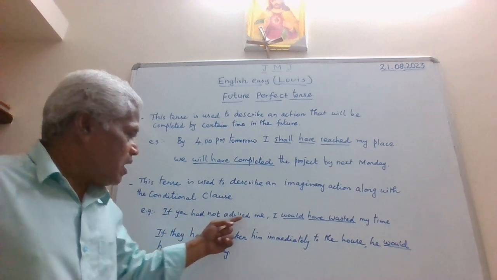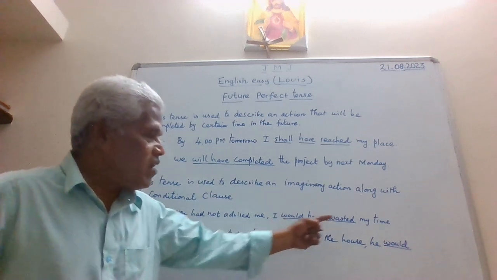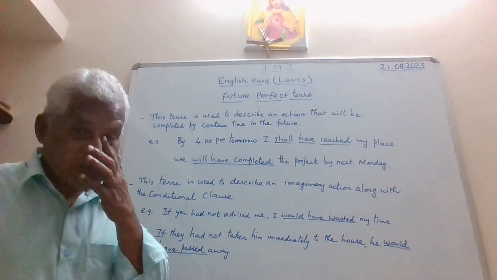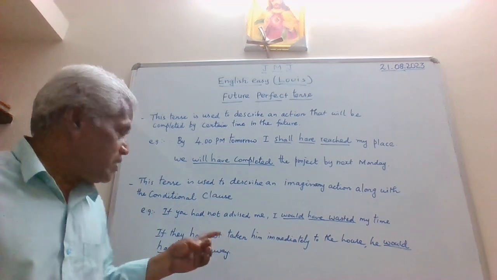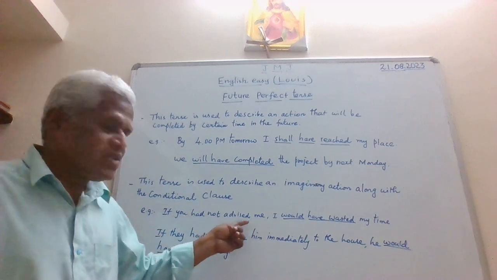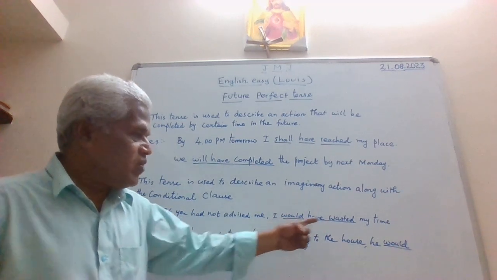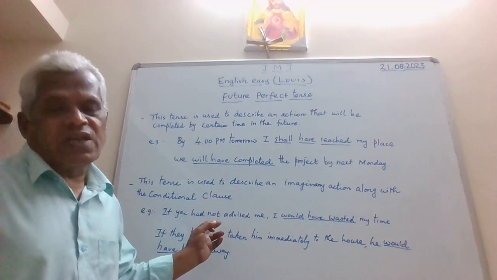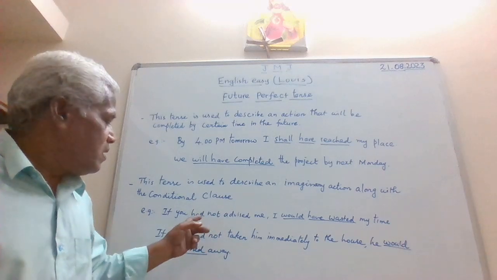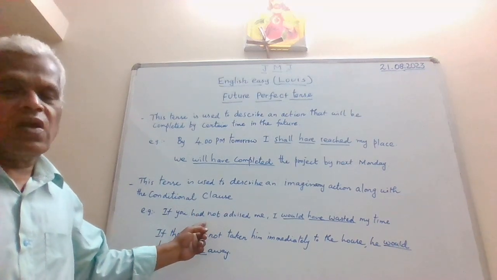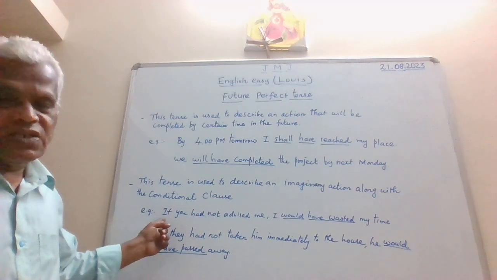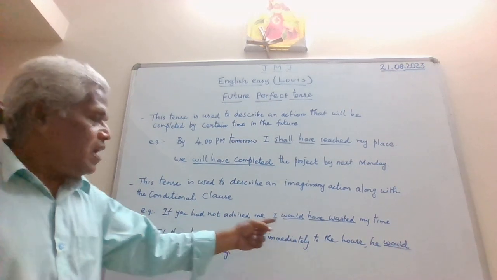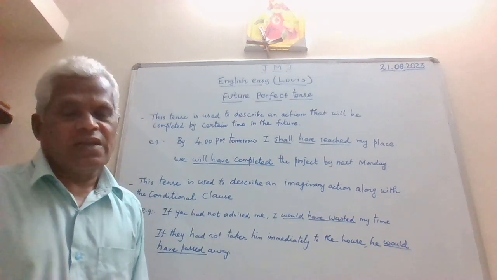If you had not advised me, I would have wasted my time. Now there are two sentences here, maybe two clauses we can see. If you had not advised me, one clause. I would have wasted my time, another clause. Of course, when we study simple, complex, compound, this we will see as the if clause. Since it is beginning with the if, this is known as the if clause, and this is known as the subordinate clause also. And I would have wasted my time, main clause there.